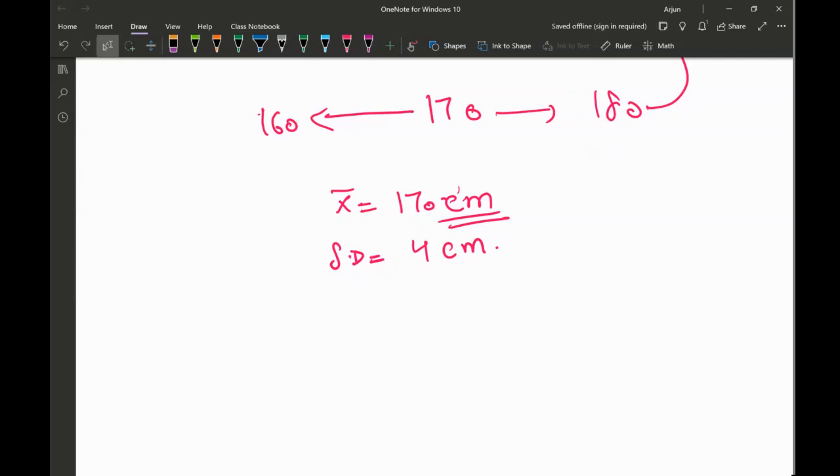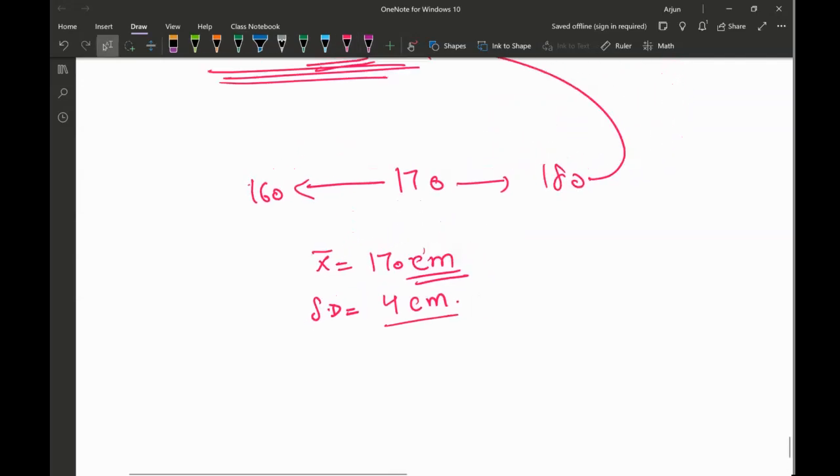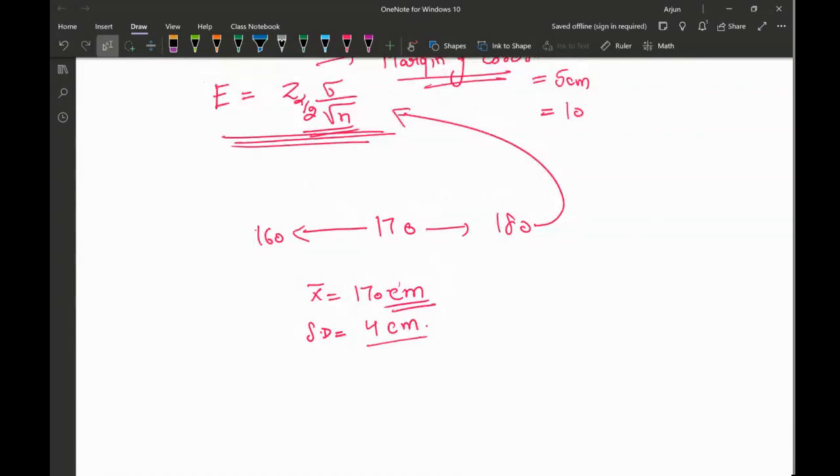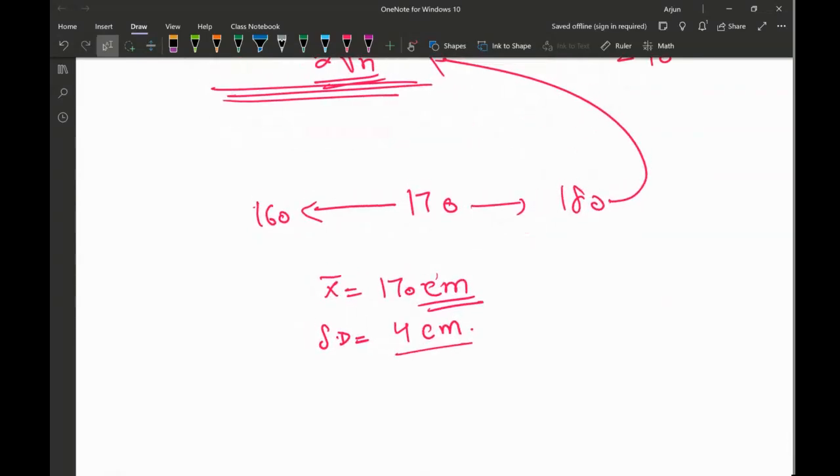I'm going to use the standard deviation for the population here. There is a little bit more depth in this one, but I won't go to that level because that'll be too much for our syllabus.